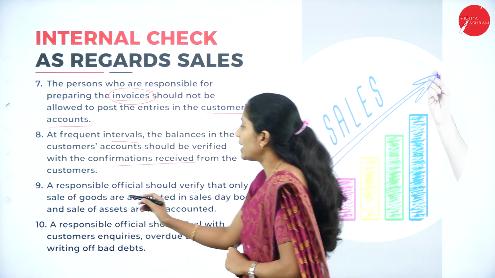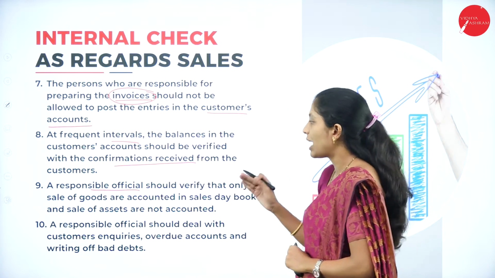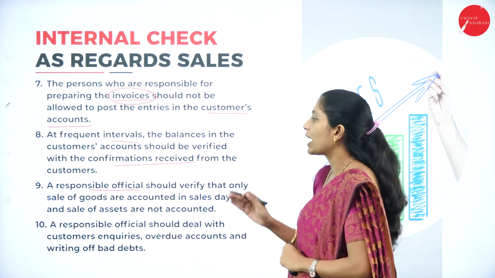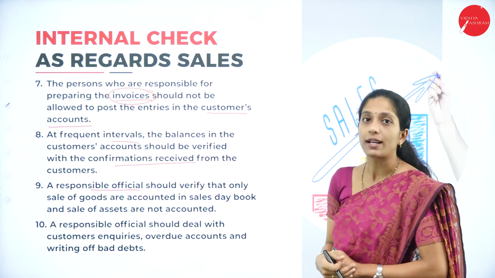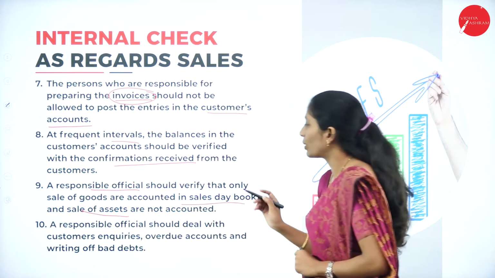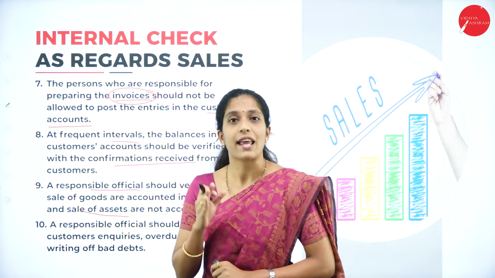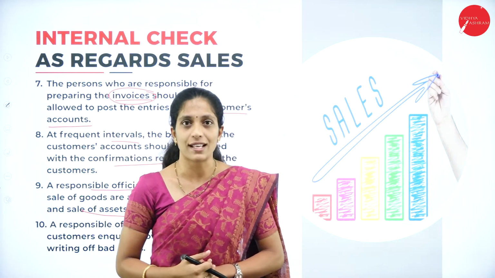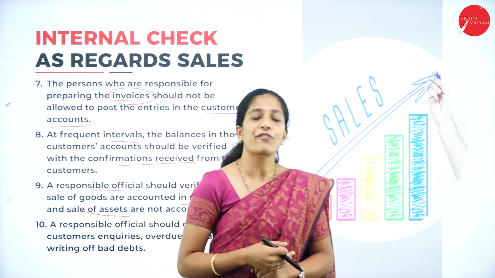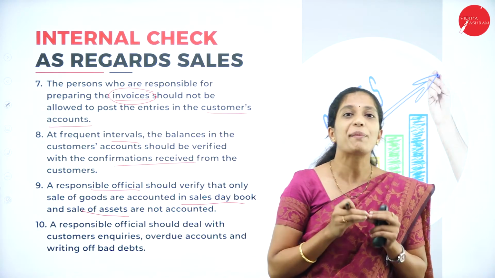A responsible official should verify that only sale of goods is accounted in the sales day book and sale of assets is not accounted. So here, an official has to check that only sale of goods has been recorded in the sales account book, not sale of assets. There is a lot of difference between sale of goods and sale of assets, so they cannot be merged together.